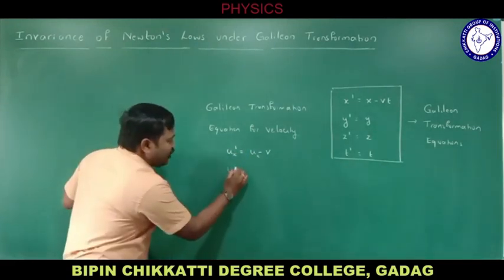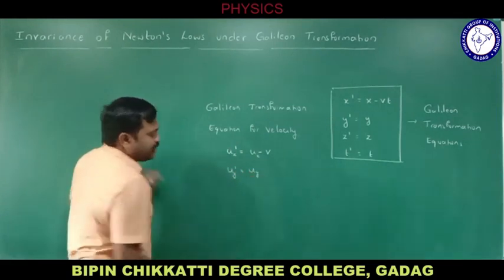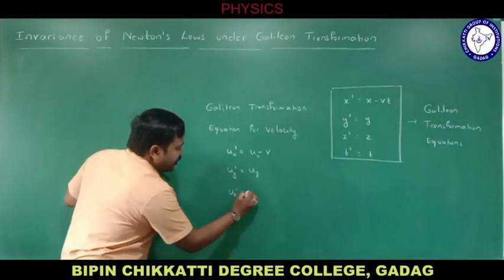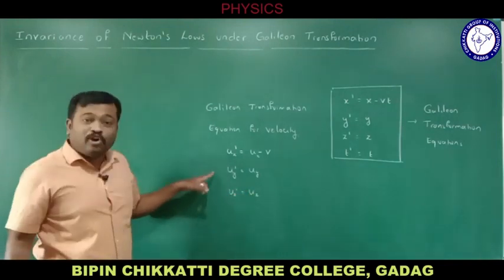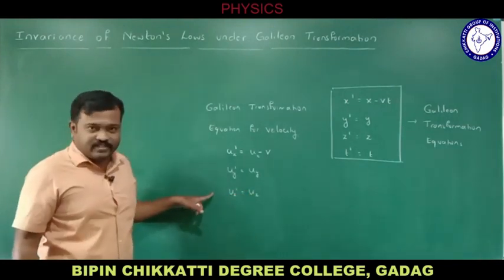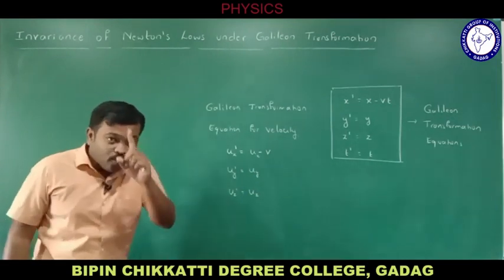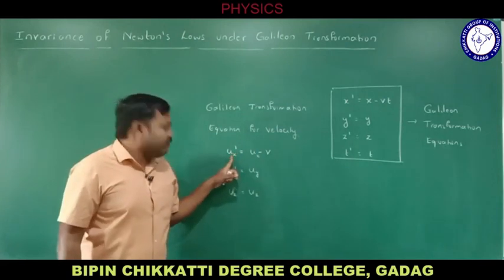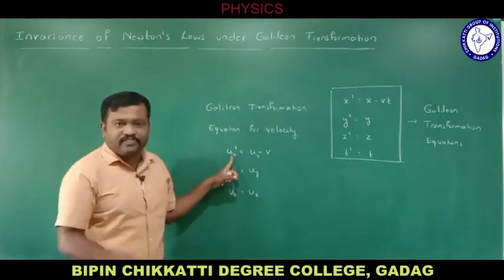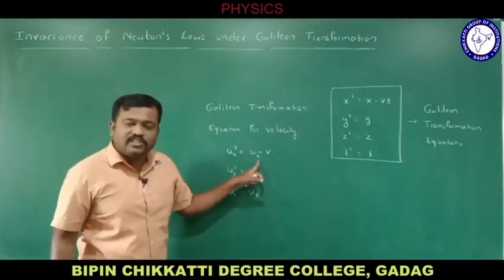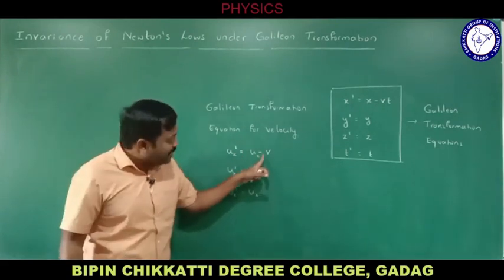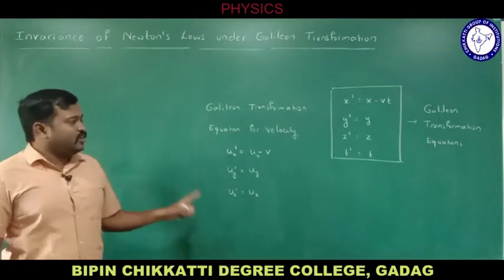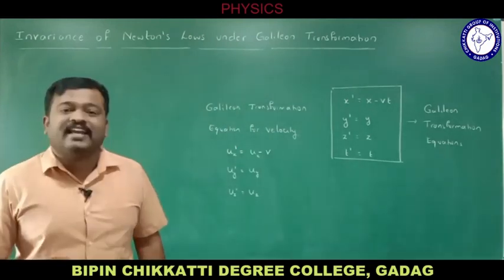Uy dash equal to uy and uz dash equal to uz, because the particle is not moving along y and z axis. As the particle is moving along only x axis, we get this equation. Means the velocity with respect to the second frame will be equal to velocity with respect to the first frame minus velocity of the second frame. So this was the equation which we derived in the last session.